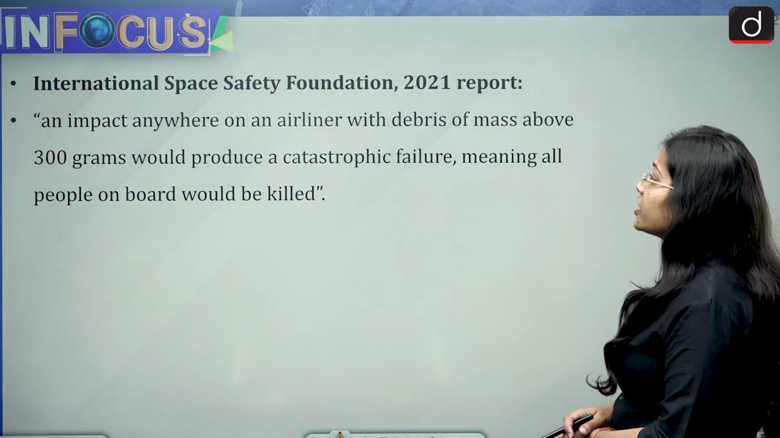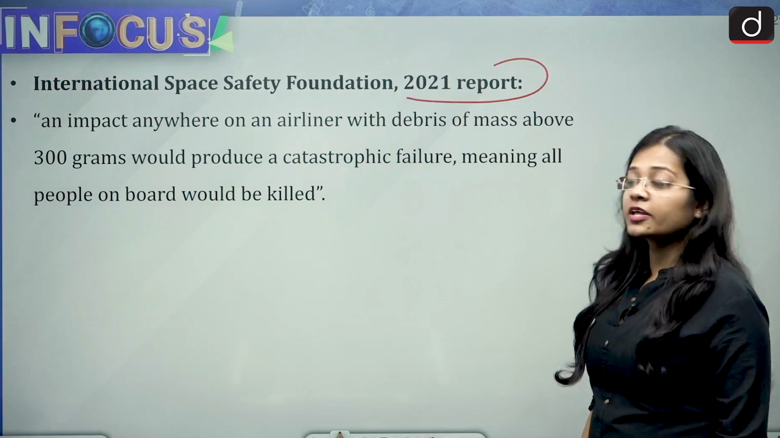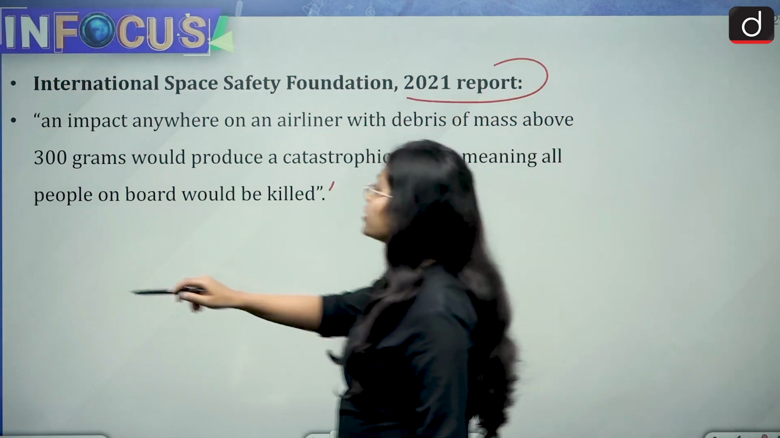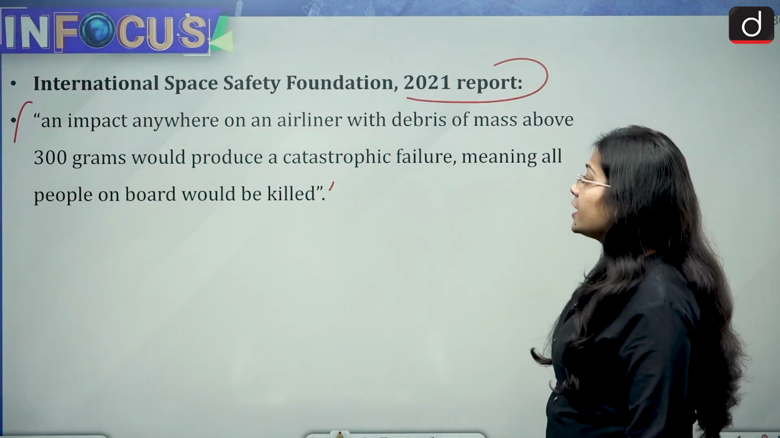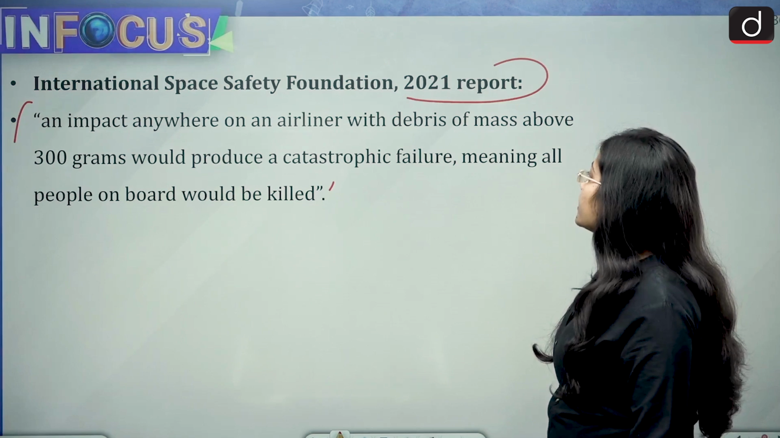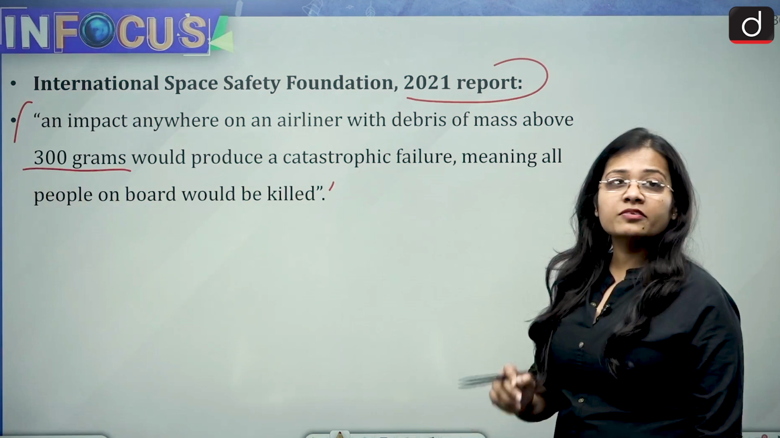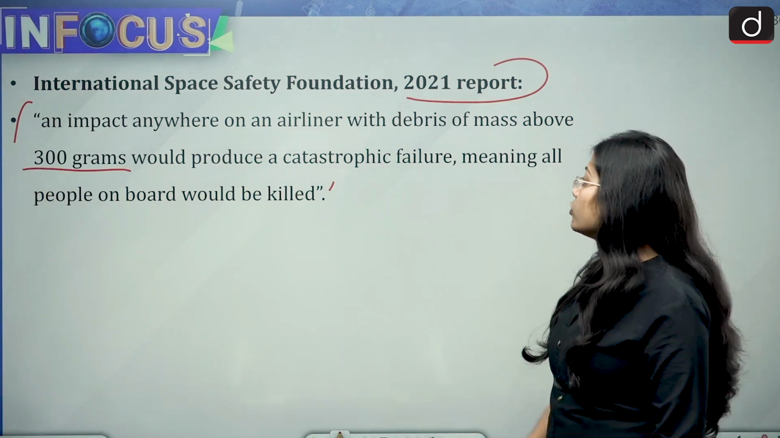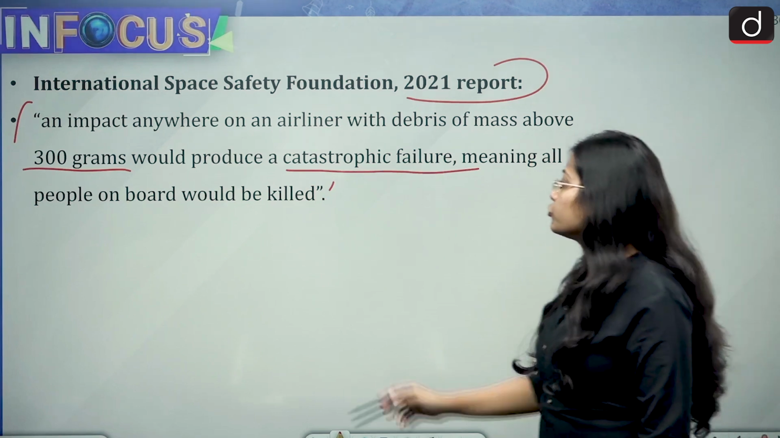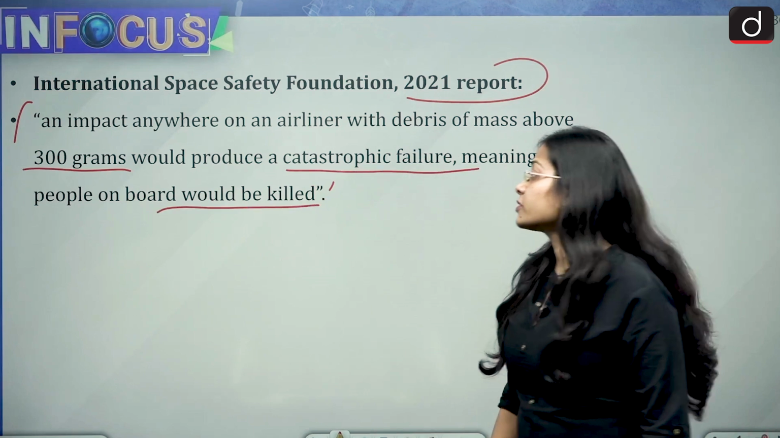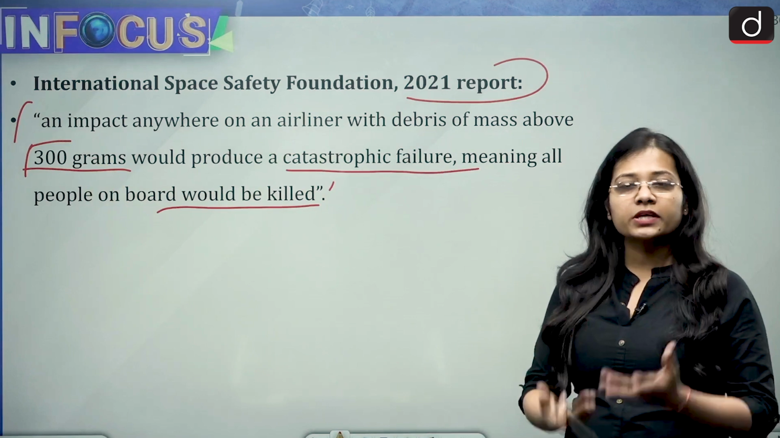Then the International Space Safety Foundation has published its report in 2021, and I have kept the exact line of what the report says: an impact anywhere on an airliner with debris of mass above 300 grams would produce a catastrophic failure, meaning all people on board would be killed. So you can imagine, more than 300 grams.